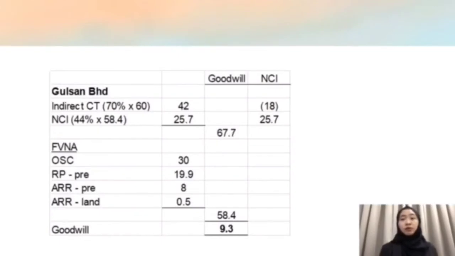And the fair value net asset consists of ordinary share, pre-retained profit, pre-ARR, and ARR of land of 0.5. So the total will be 58.4 million. After the deduction, we have a goodwill of 9.3 million, which will be transferred to CSOFP.